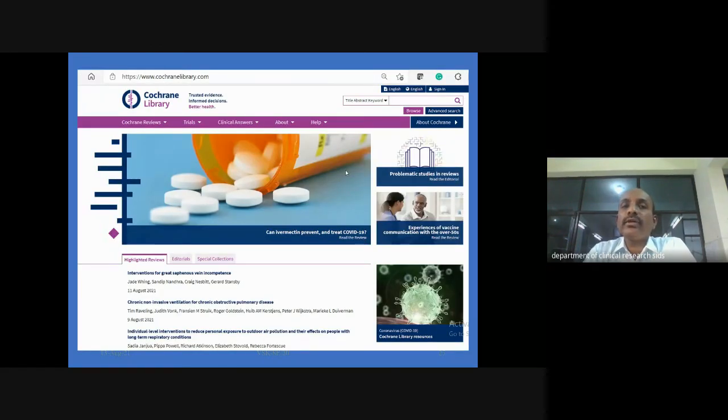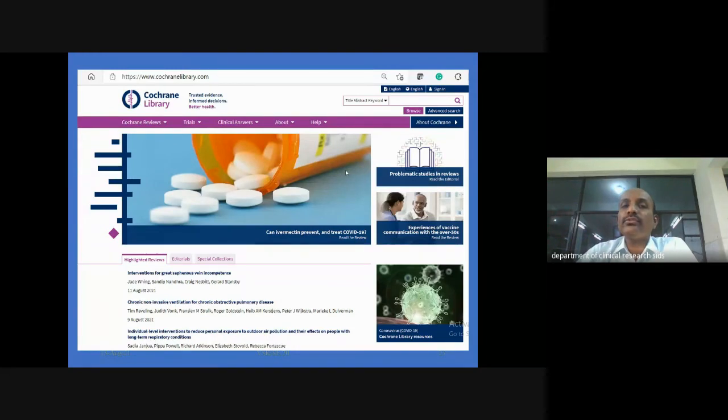Then next is the Cochrane Library. Very recently, I think 2 years back, India became a Cochrane Library Association member. So we could access the Cochrane database, which has the highest evidence. The majority of systematic reviews and meta-analyses are archived in the Cochrane Library, and it has its own team for systematic reviews and meta-analyses.